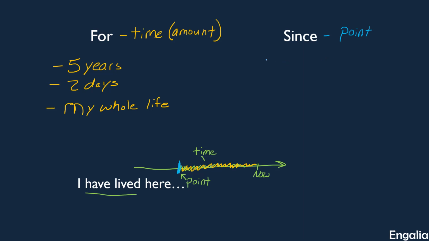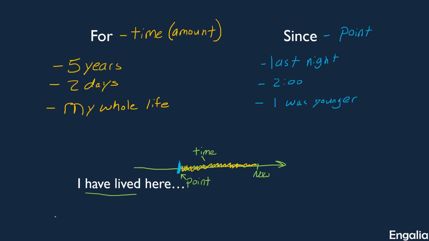And so that can look like this. We could say since last night. That's an option. We could say since 2 o'clock. Since 2 o'clock, a point in the past. Or we can say since I was young, since I was a child, right? Since I was a child. So a point in the past that continues until now.